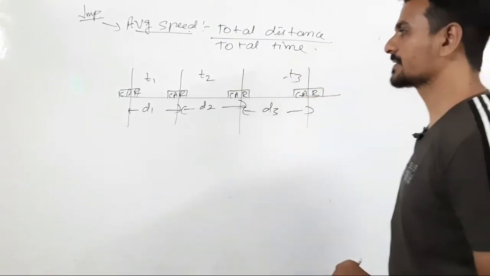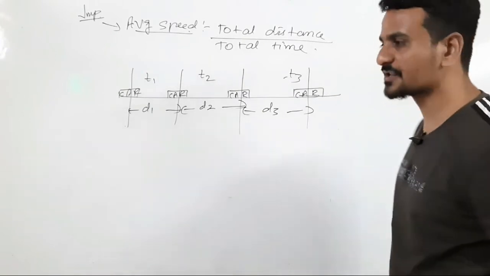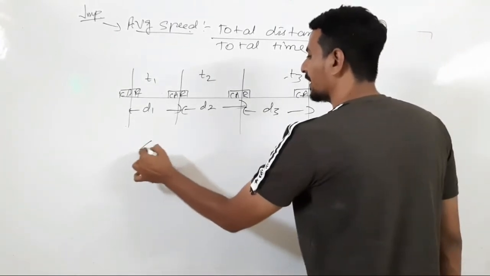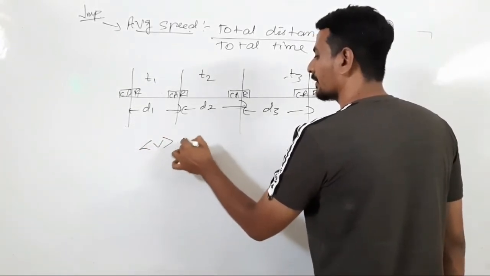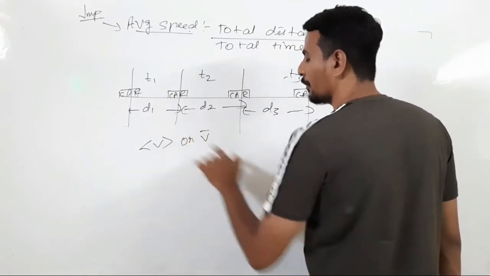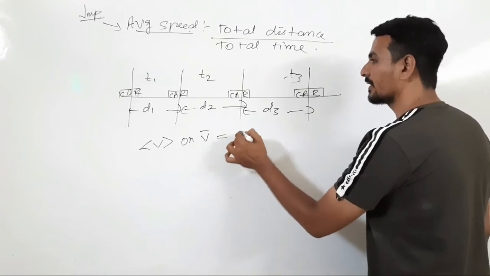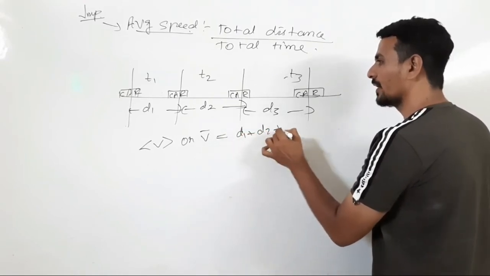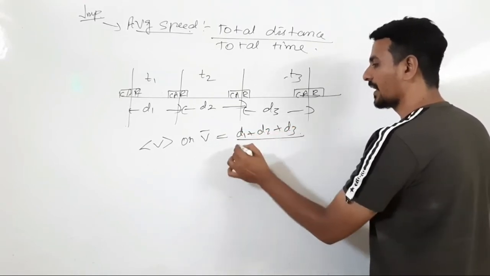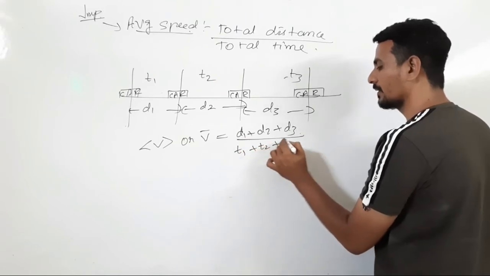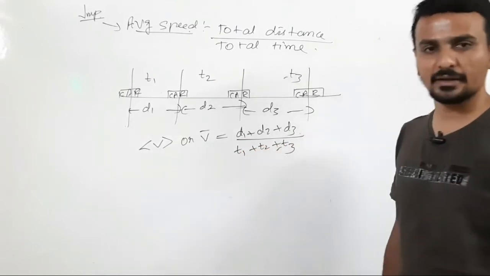To calculate the average speed of the car, which is denoted in either of these two ways, average speed will be total distance covered, d1 plus d2 plus d3, upon total time taken, t1 plus t2 plus t3. This is how we calculate the average speed.